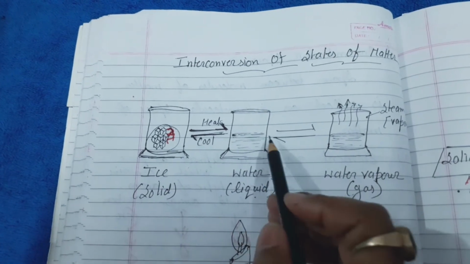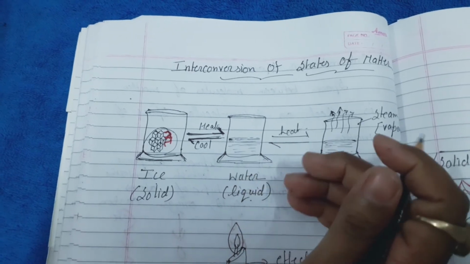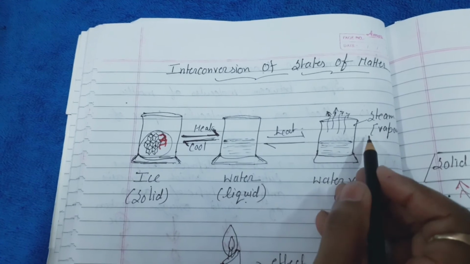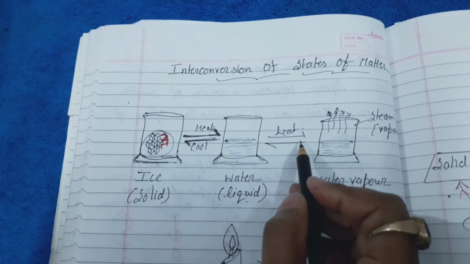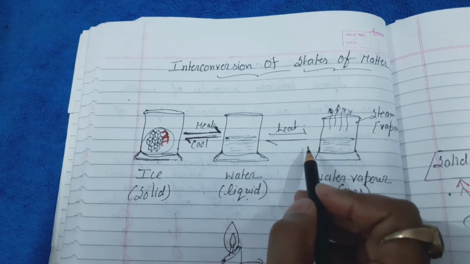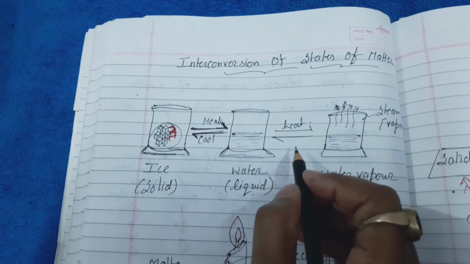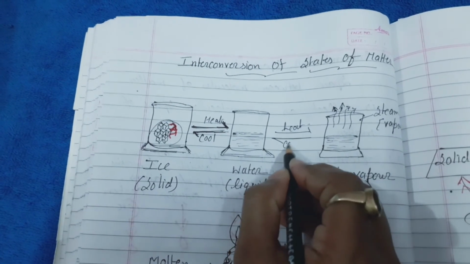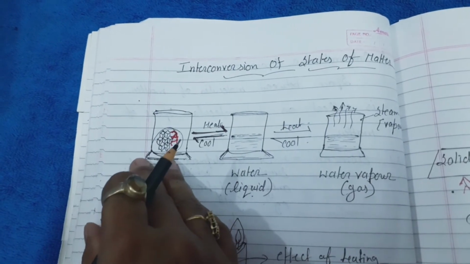Now if we continue heating, what happens? If we continue heating, we will see that it converts into steam or vapor. And if we try to cool it, then what happens? Again it will come back to the liquid state, right?